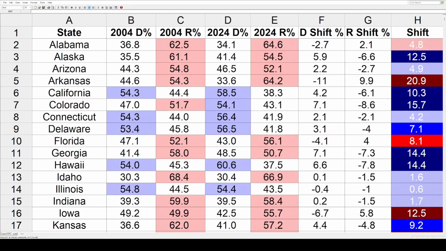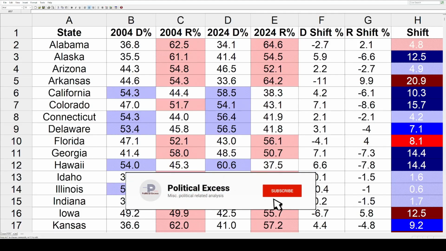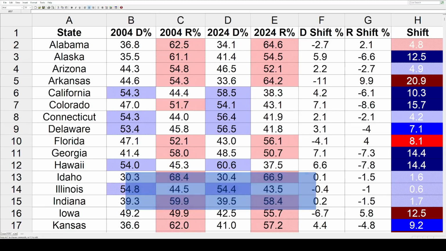This time it's going to be for president between 2004 and 24. This is going to take us from the second term of George W. Bush through the second term of Donald Trump. A lot of political changes over these 20 years. If you want to just skip ahead to the map, there will be a chapter down below in the description.